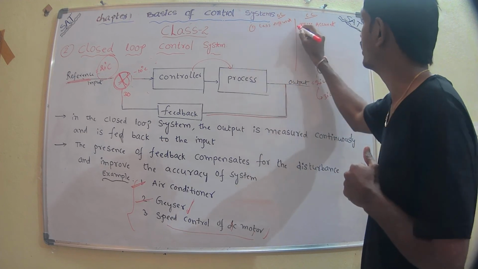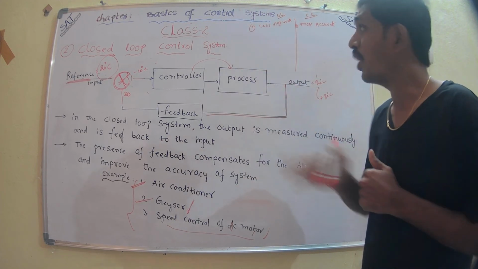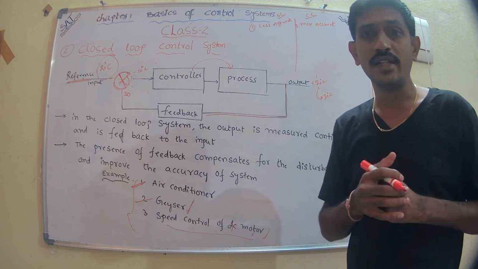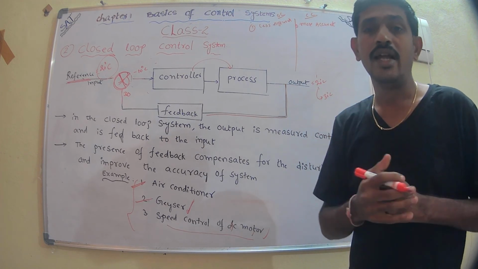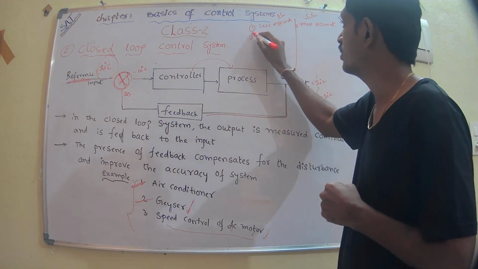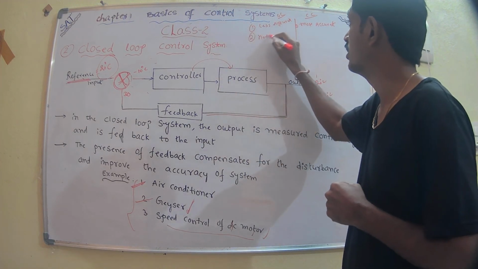Why is it less accurate? Because it cannot withstand external disturbance. And also, being less accurate, it is not reliable.